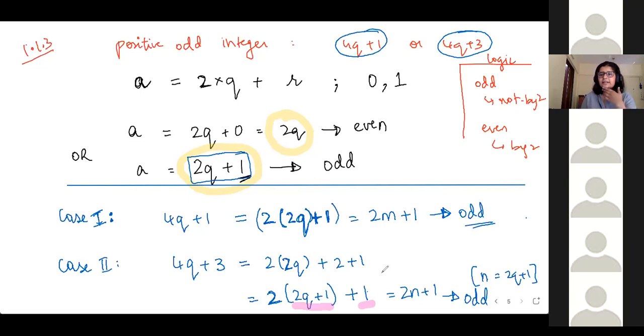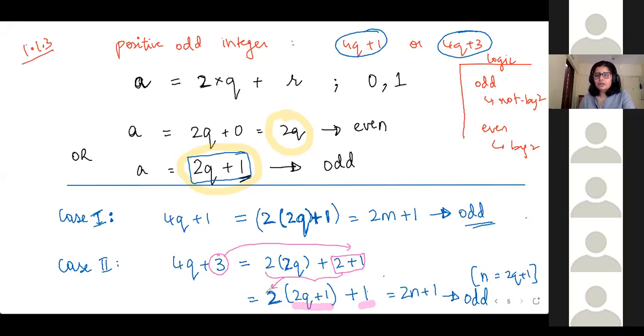Okay. So second case, 4q plus 3, right. So in the first step I divided this 3 as 2 plus 1. I wrote it as 2 plus 1. 2 plus 1 equal to 3. Then second step, 2 into 2q, 2 into 1. So in both of them I took 2 common.